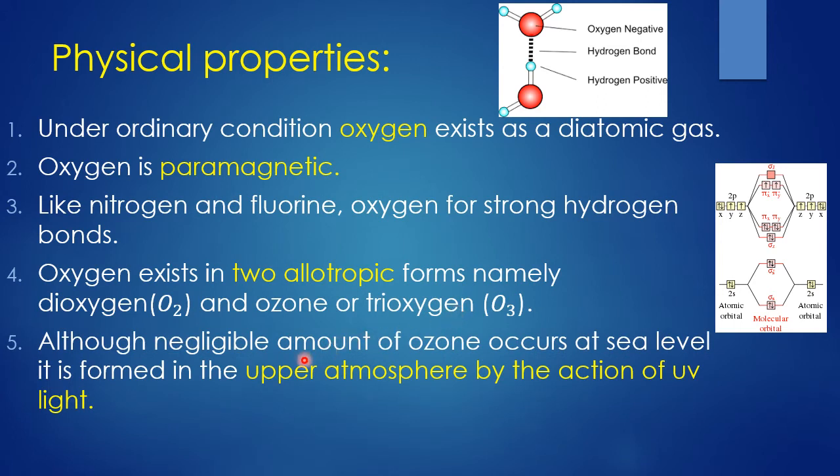Only a negligible amount of ozone, that is O3, occurs at sea level, but it can be formed in the upper atmosphere by the action of UV light.